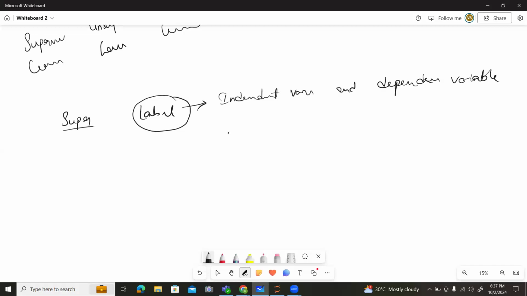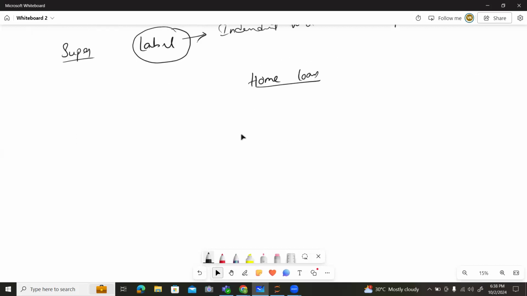If you go to the bank for a home loan, the bank manager or bank people present there will check your salary, your credit score, your properties, and any previous loans you have. So salary, credit score, properties, and loans are the columns presented, right?